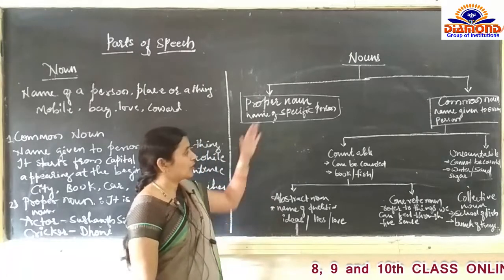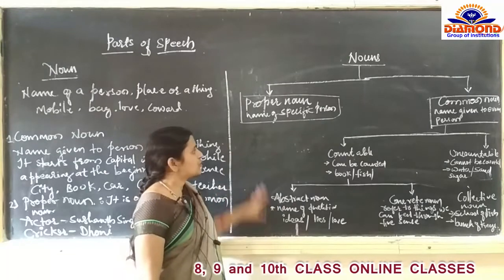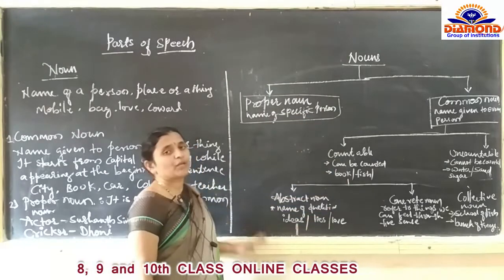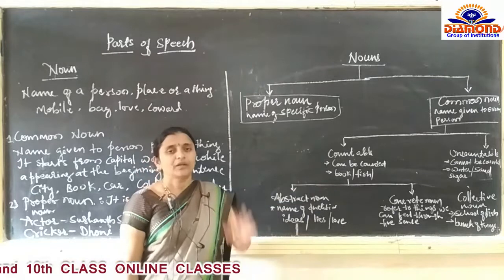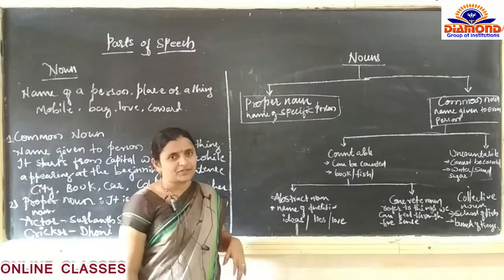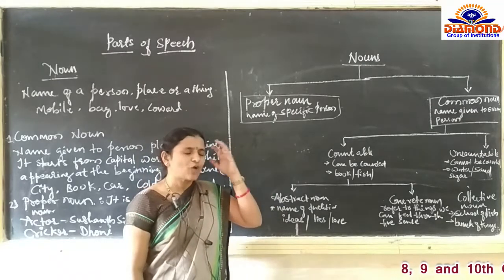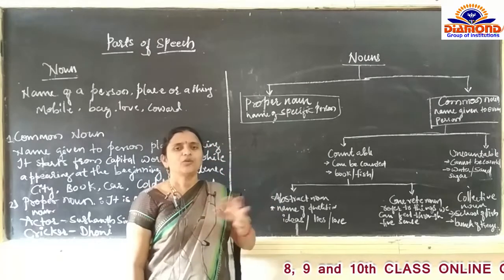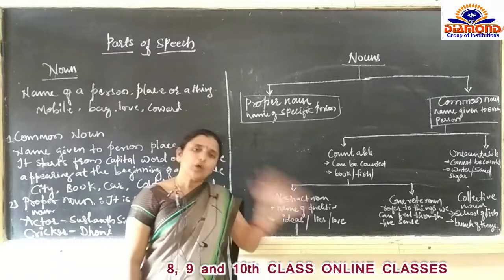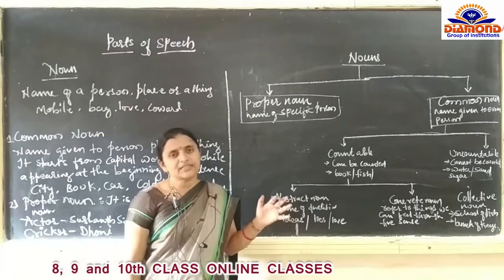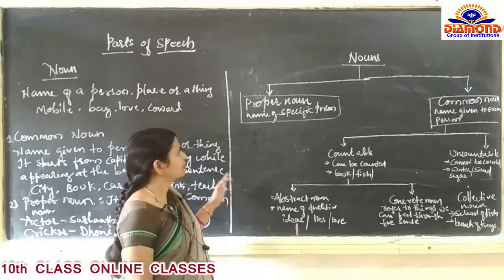All this I will explain in detail. So this is the classification table of a noun. It should be in your mind, not in a notebook or textbook. If the structure of noun comes in your mind, you can solve the examples very easily in the examination.